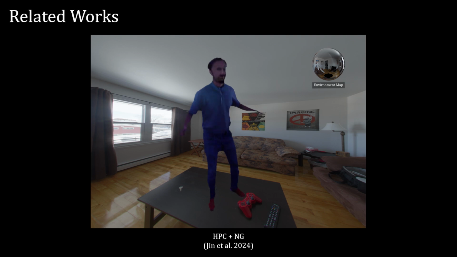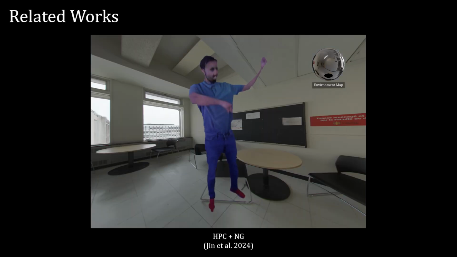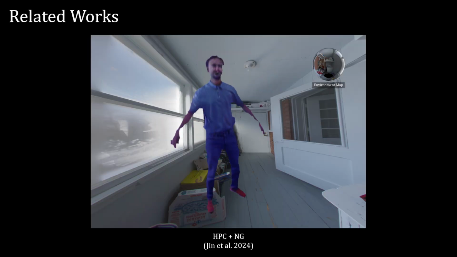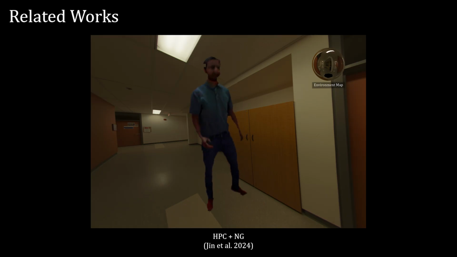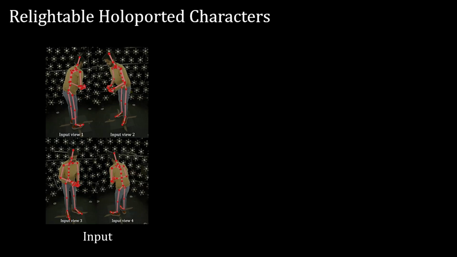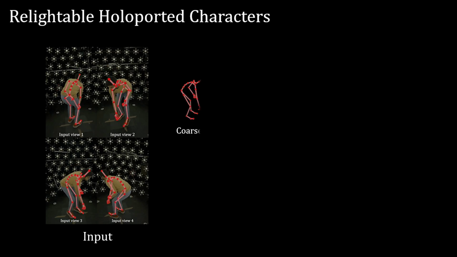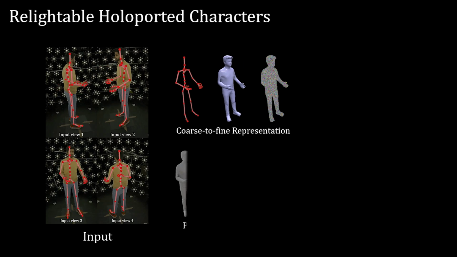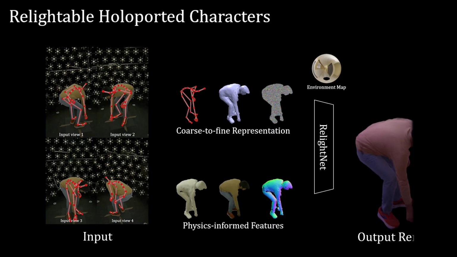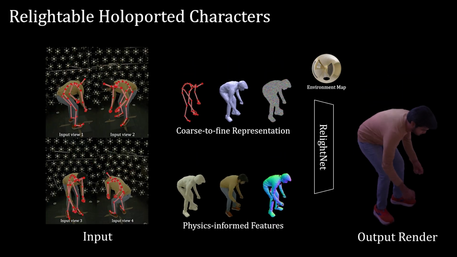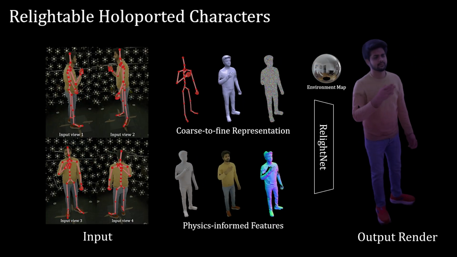There also exist works for image-to-image relighting, which in conjunction with existing telepresence methods can enable relightable telepresence, but these are not consistent across time and degrade the photorealism of the avatar. To address these limitations, we present Relightable Holoported Characters, which takes as input sparse observations of the subject and uses a coarse-to-fine representation, guided by a set of carefully chosen physics-informed features to enable photorealistic, relightable telepresence under arbitrary environments.